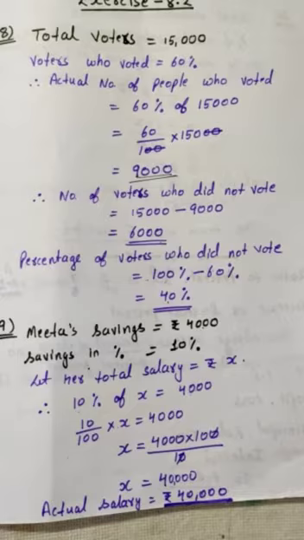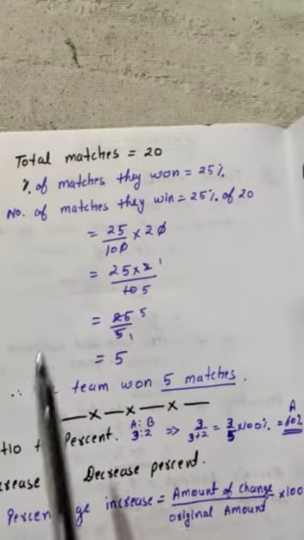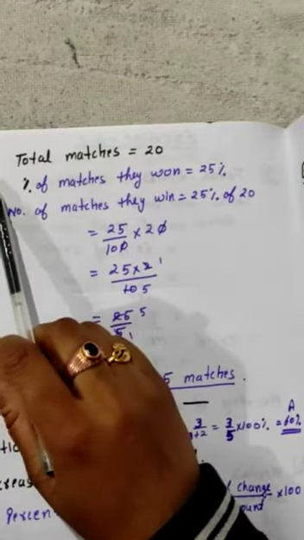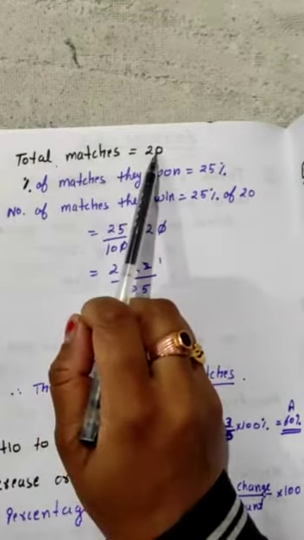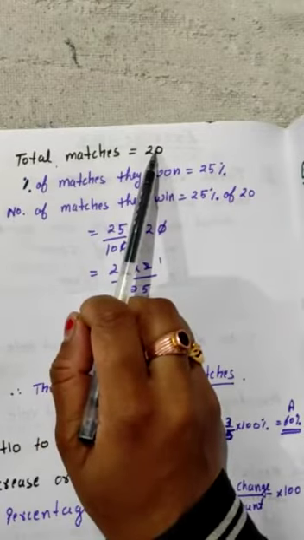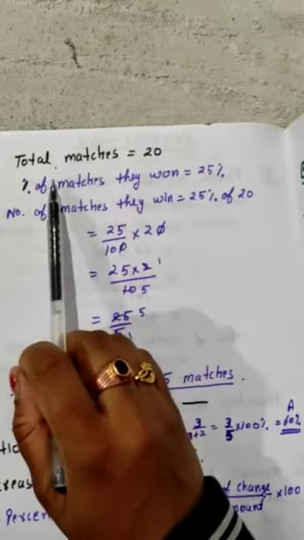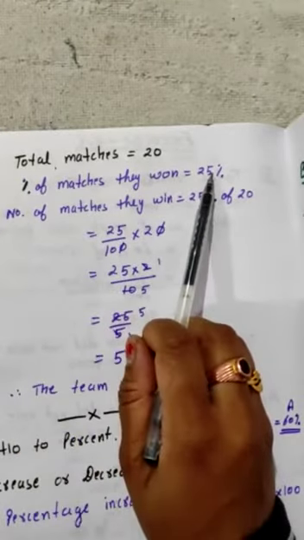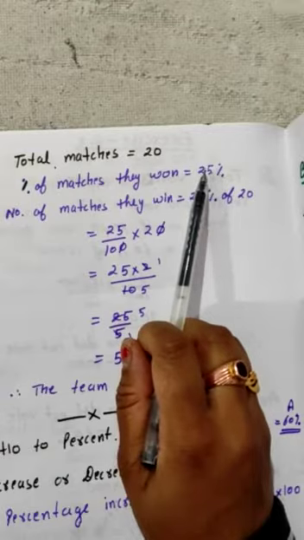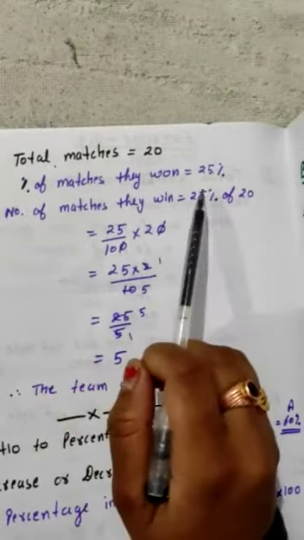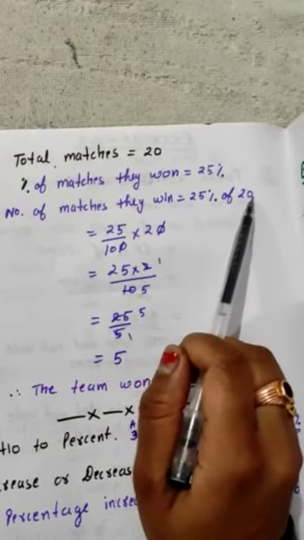Now we'll see the last question of the exercise. A local cricket team played total 20 matches. Okay, total how many matches were played? 20. Out of these 20, they win 25% of the matches. So how many matches do they win in actual? The number of matches they win is 25% of 20.